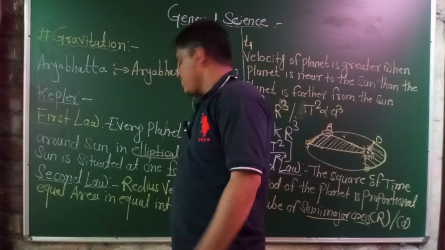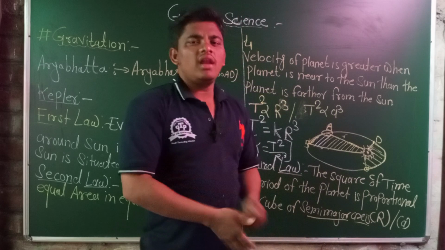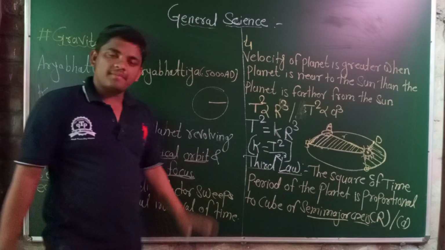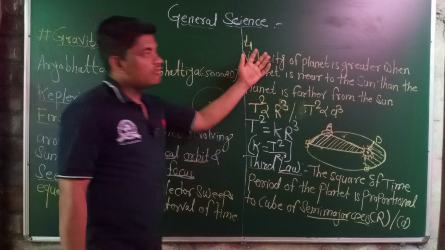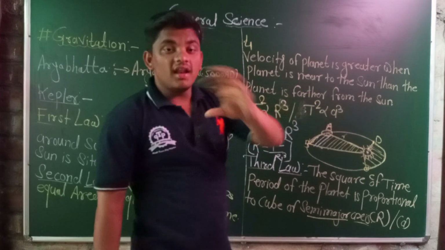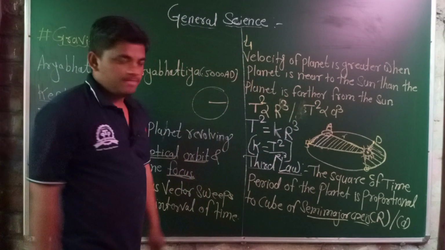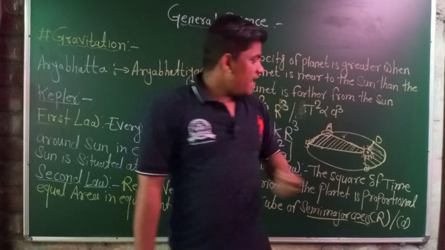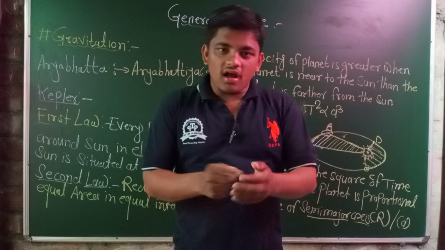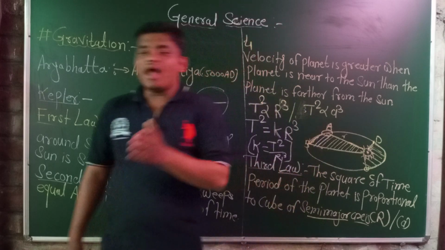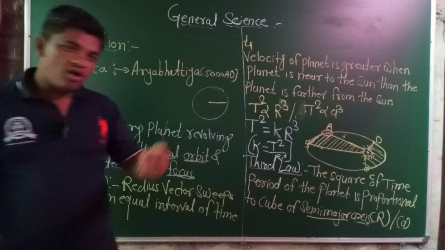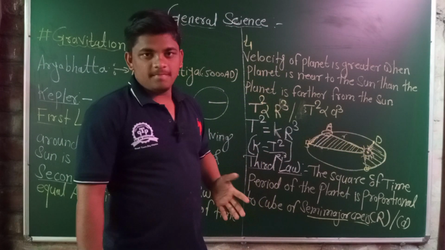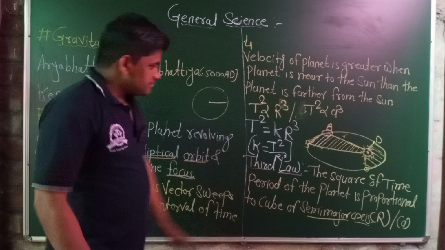Then the second law: the radius vector sweeps equal areas in equal intervals of time. When we discussed Kepler's second law, we reached one conclusion related to the velocity of the planet. The velocity of the planet is greater when the planet is near the sun, and smaller when the planet is farther from the sun.